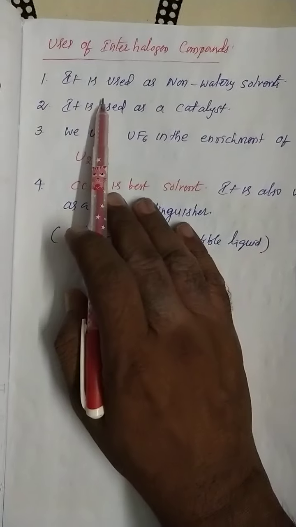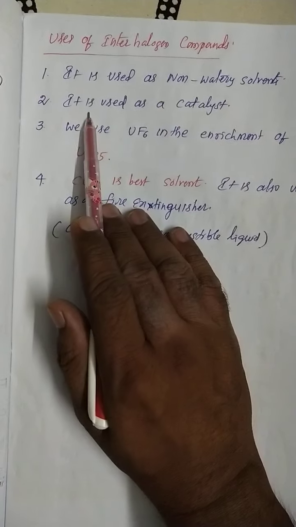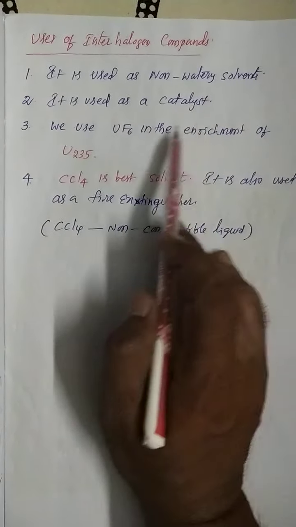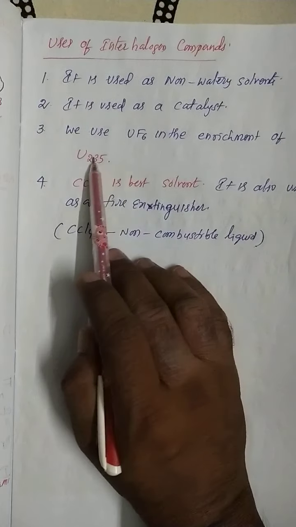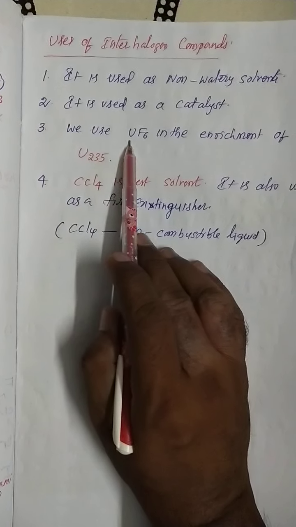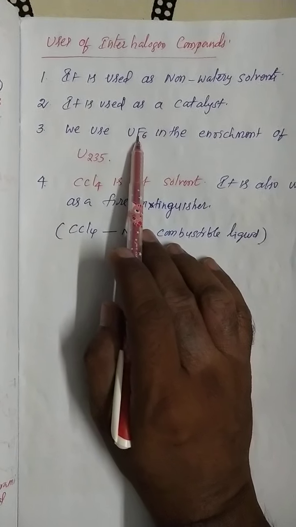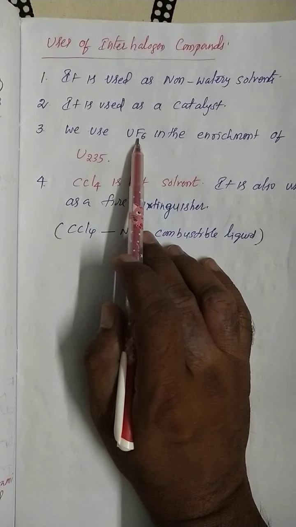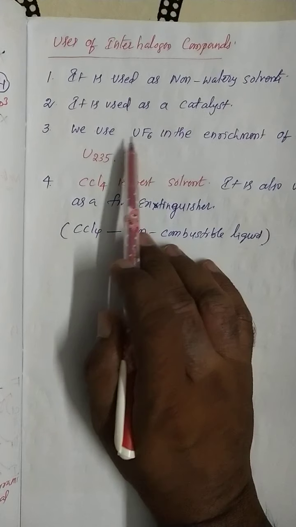Another important part is the uses of interhalogen compounds. I already showed different kinds of interhalogen compounds. Generally, interhalogen compounds are used as non-aqueous solvents and as catalysts, especially UF6 in the enrichment of uranium. In UF6 you separate uranium, so interhalogen compounds are used in the enrichment of uranium.